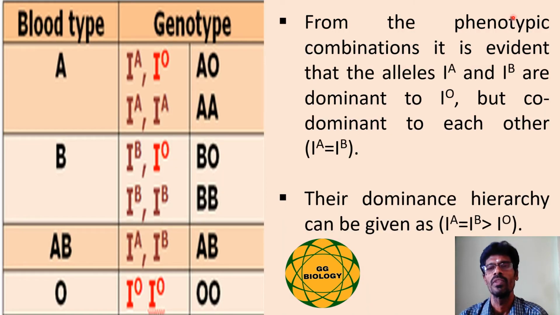Thus, from the phenotypic expressions, it is evident that both the alleles IA and IB are codominant with each other, whereas both the alleles IA and IB are dominant over the allele IO. So the dominance hierarchy can be given as follows. IA is codominant with IB, whereas both these alleles are dominant over the allele IO.